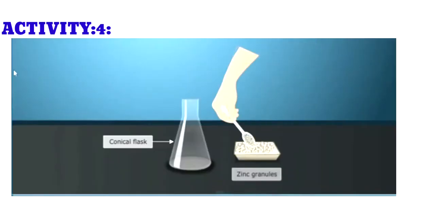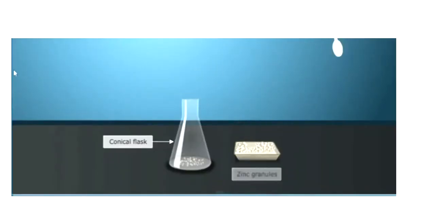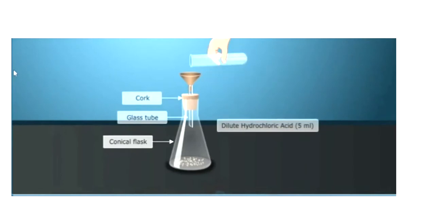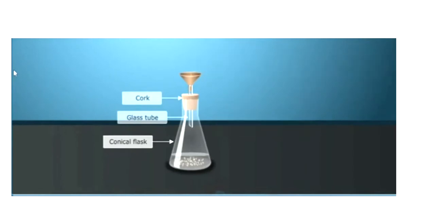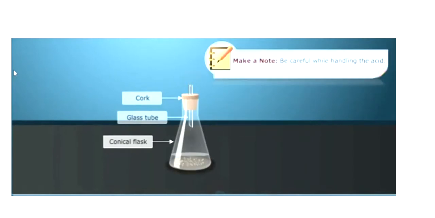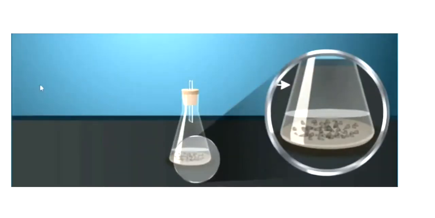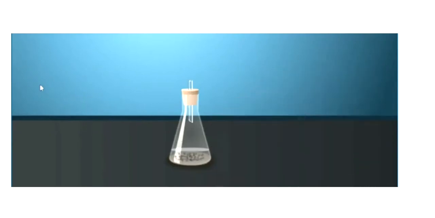Take another activity. Zinc granules are taken into a conical flask closed with a rubber cork and glass tube arrangement, and 5 ml of dilute hydrochloric acid is added with care. The zinc granules react with the hydrochloric acid, the color changes, and a gas is evolved.